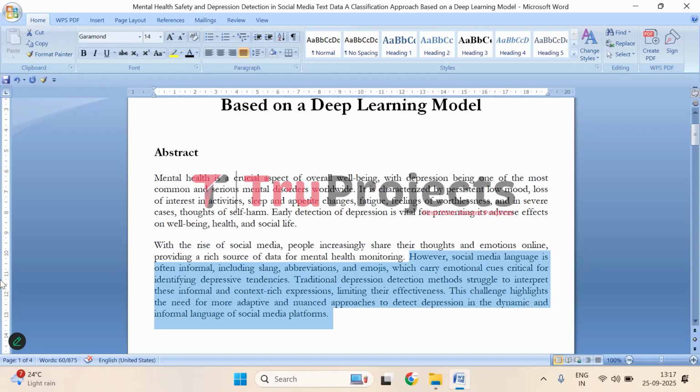However, social media posts are usually written in a casual and informal way, with slang, abbreviations, and emojis. These forms of expression carry important emotional cues, but they are often difficult for traditional depression detection methods to understand. This makes it harder to accurately identify signs of depression. Because of this, there is a clear need for smarter, more flexible approaches that can interpret the informal and constantly changing language used on social media.